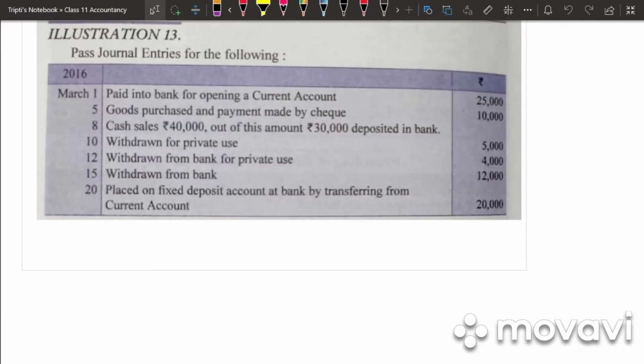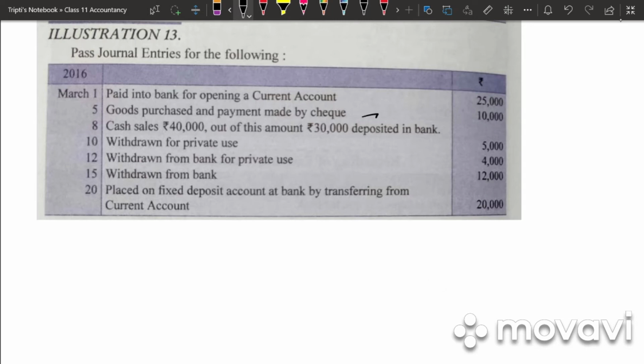So let us work out the problem. Pass journal entries for the following. Paid into bank for opening a current account. So we are paying money to bank account. So who is receiving? Bank is the receiver. So bank account debited to cash account.